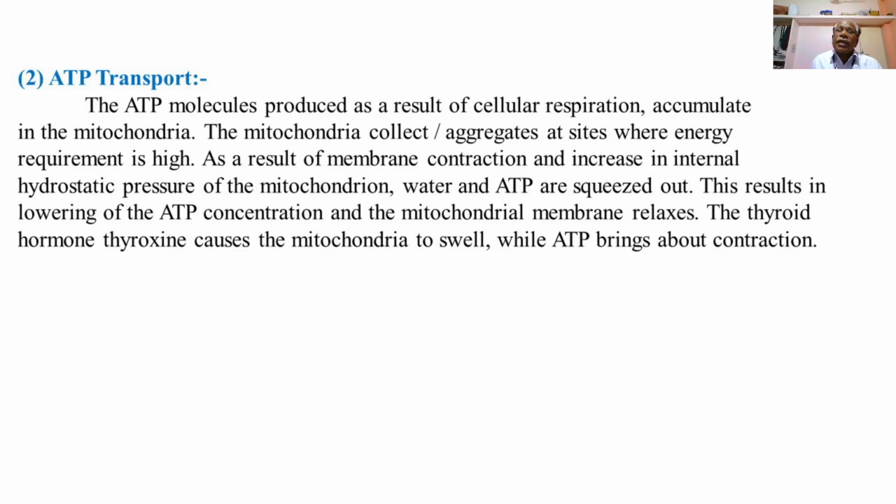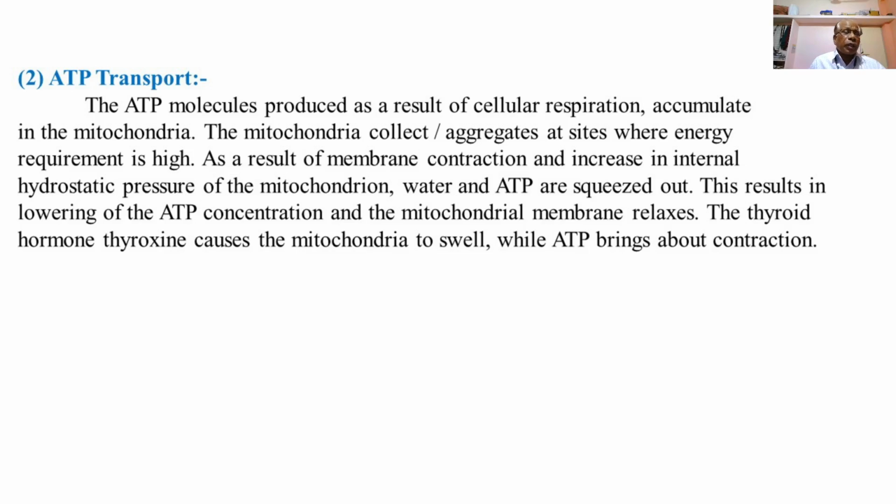Then cellular respiration, as we have already explained, the energy metabolism or cellular respiration, that is ATP synthesis. Cellular respiration is the process by which the chemical energy of carbohydrates, that is glucose, is converted to ATP.